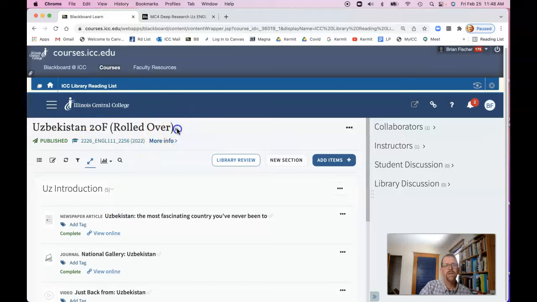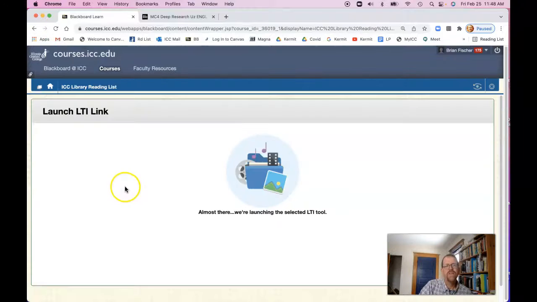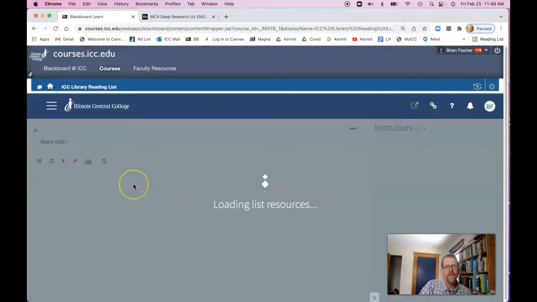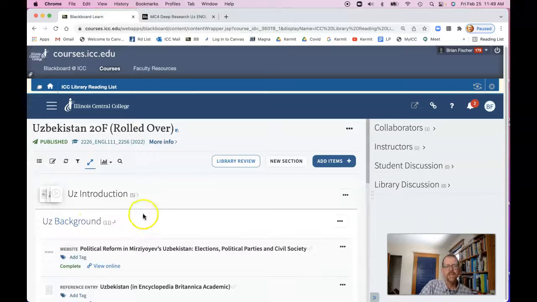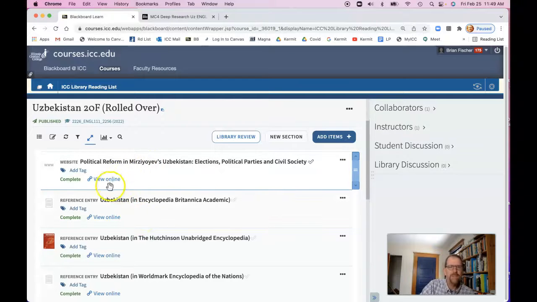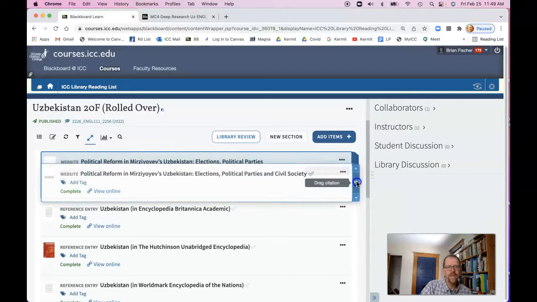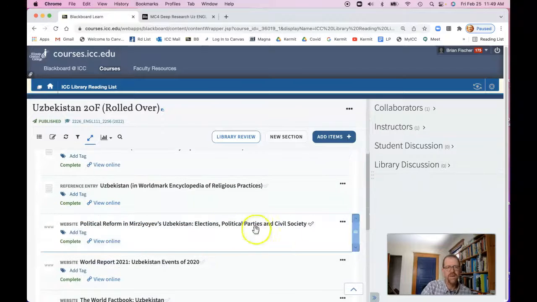But there is, whoopsie, let me back it up. Okay, zoom. Yep. So there's a second one though. And there we go. Uzbekistan Background has 11 documents in it. This is a lot. That's why you don't have anything due until Friday. But some of them are like a website. This is political reform in Mirziyoyev's Uzbekistan. You might want to, actually, I'm going to move that one down. Mirziyoyev is the president. So I'm going to kind of let that go right there.